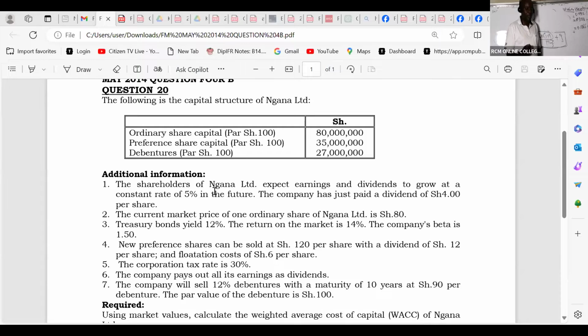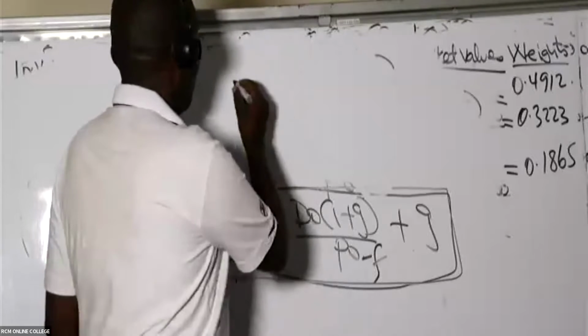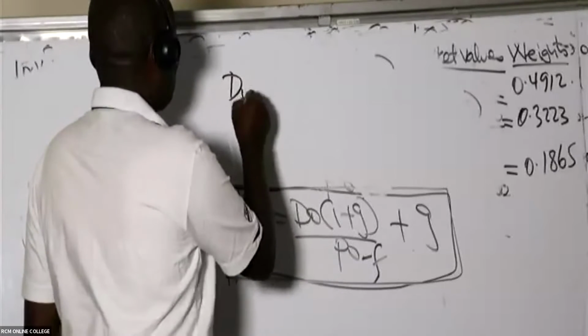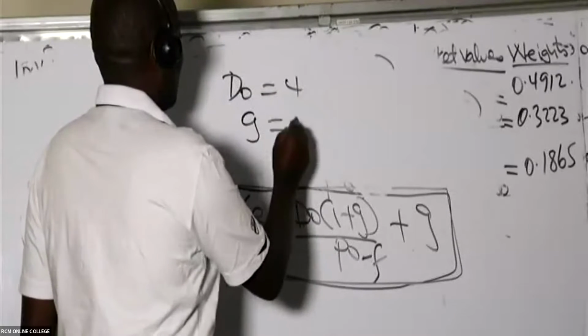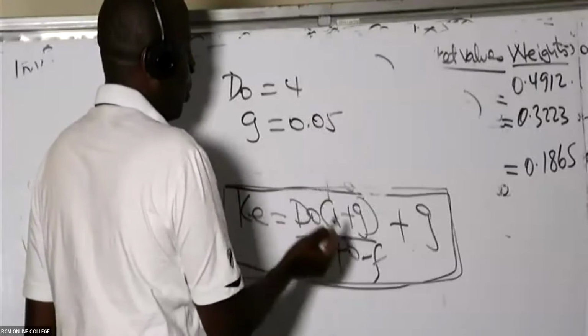So the growth rate has been given as 5%. The company has just paid a dividend of 4. So D0 is 4, and the growth rate is 5%, which is the same as 0.05.